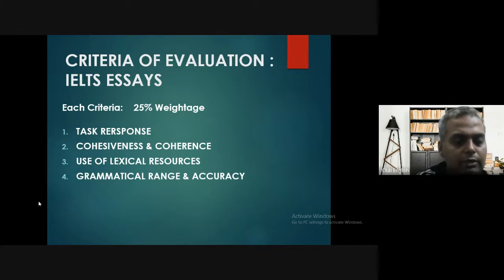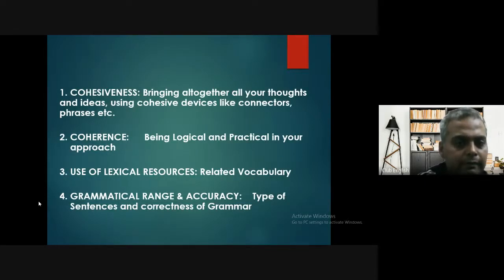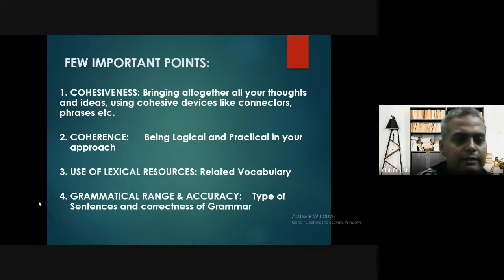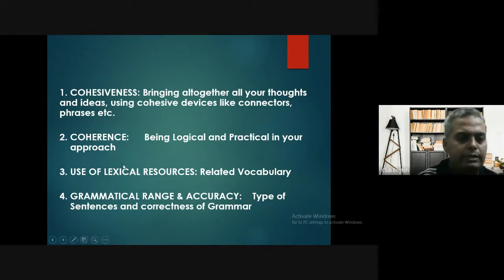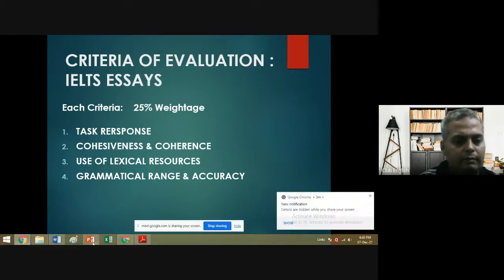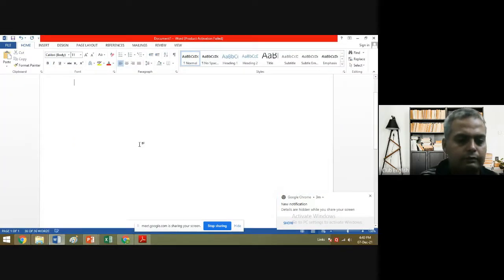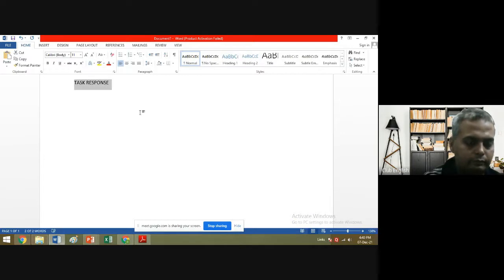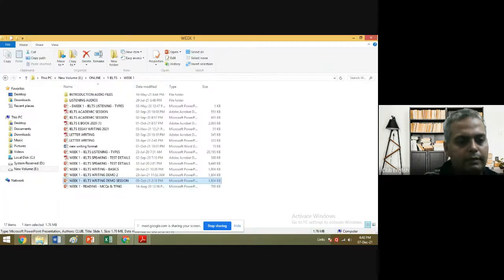Now we are going to understand each one of them in detail. First of all, coherence and cohesion and lexical resources, I'll be telling you about these, but first I'll be telling you about task response. Give me 1 minute. So here we are going to write down task response, and I'm going to download something. Just a minute. I have something with me.